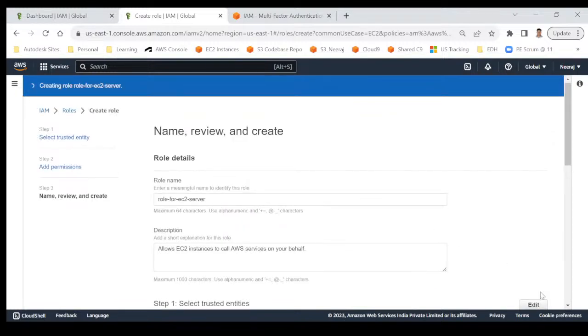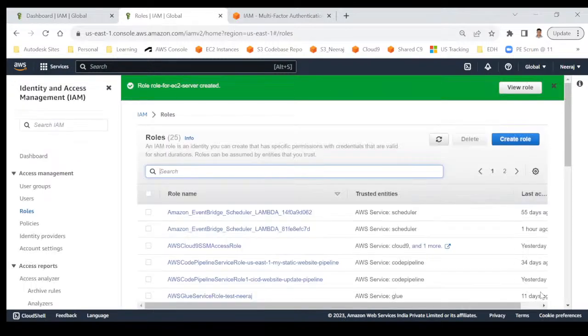Very simple. The main difference between a role and a user is that a role is for services and an IAM user is for human beings. The ultimate purpose is the same. If a user is logged in, what type of action the user can perform is controlled by IAM user permissions. Similarly, what type of action a server can do is controlled by an IAM role. I hope it is clear to all of you.